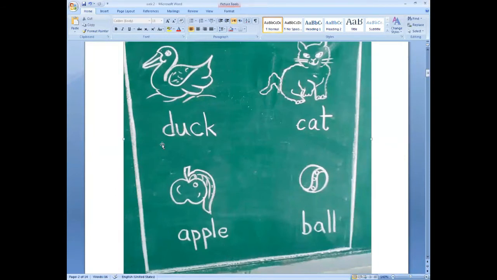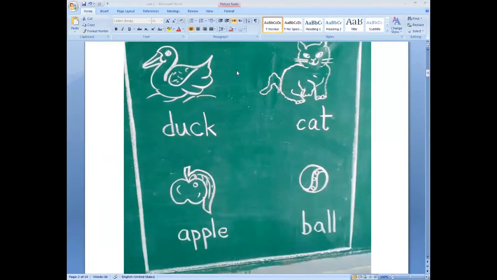Okay, this one is starting... D-U-C-K. No, it's not starting with A. Okay, the second one, C-A-T, cat. No, it's also not starting with A. Okay, now the third picture. What is this? Oh, yes, it is an apple. It is starting with letter A. A-P-P-L-E, apple. So, our first alphabetical word is apple.